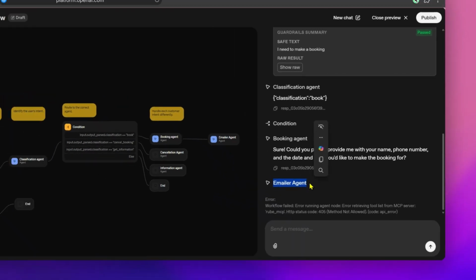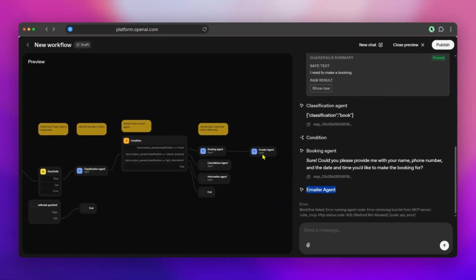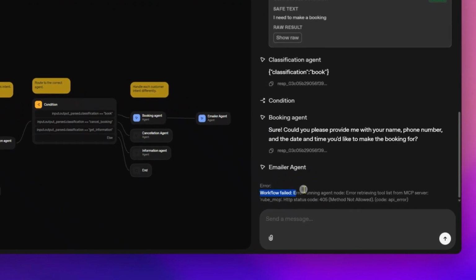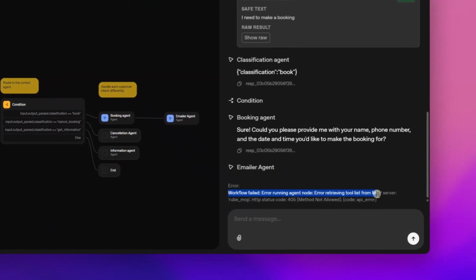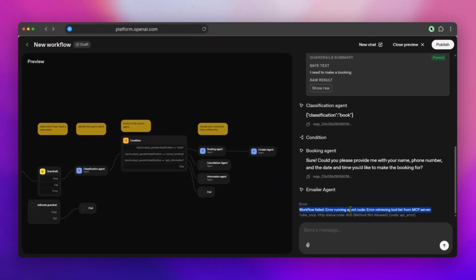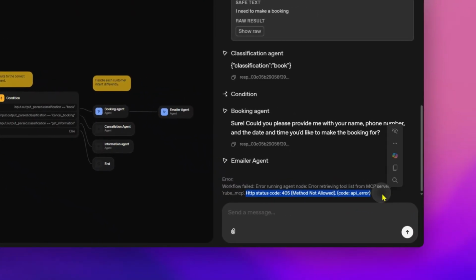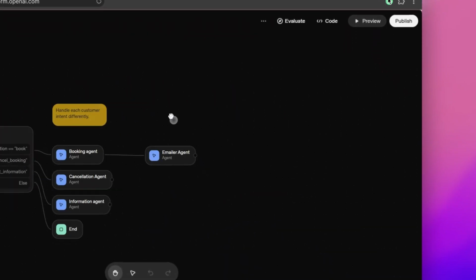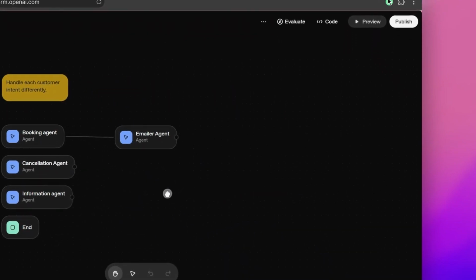Figure out which node you're getting this error in. So this is the agent, and read the error. It says error running agent node, error retrieving tool list from MCP server. So the problem is when it is trying to get the tool list from the MCP server, I'm getting this error that says method not allowed.